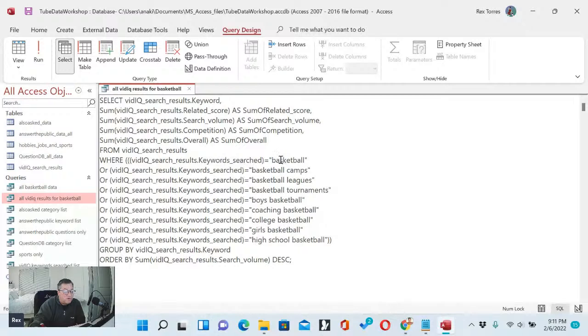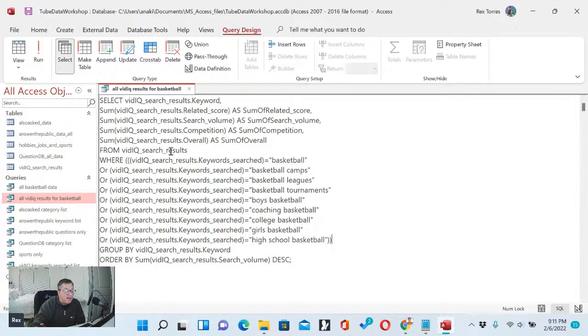The keywords it's using are basketball, basketball camps, basketball leagues, basketball tournaments, boys basketball, coaching basketball, college basketball, girls basketball, or high school basketball. So I'm pulling this from 1, 2, 3, 4, 5, 6, 7, 8, 9 different searches.